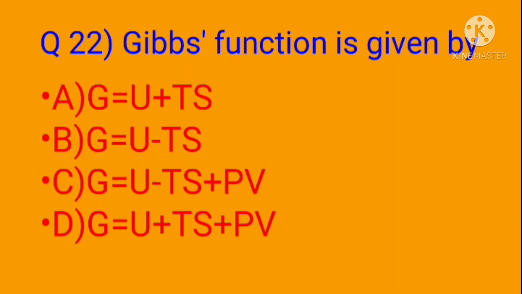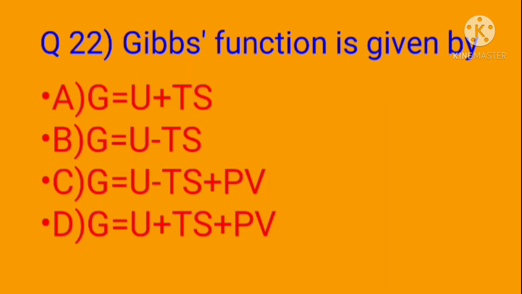Question 22. Gibbs function is given by option A, G equal to U plus Ts, B, G equal to U minus Ts, C, G equal to U minus Ts plus PV, D, G equal to U plus Ts plus PV. Here in option A, minus Ts plus PV is not given.